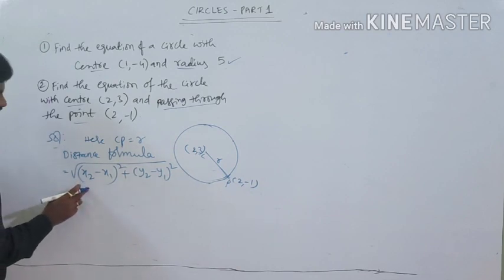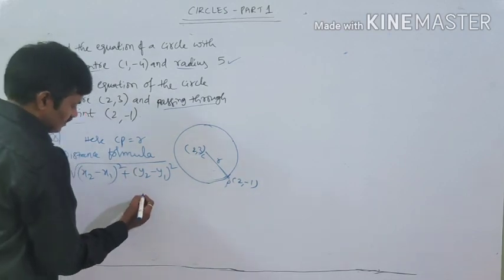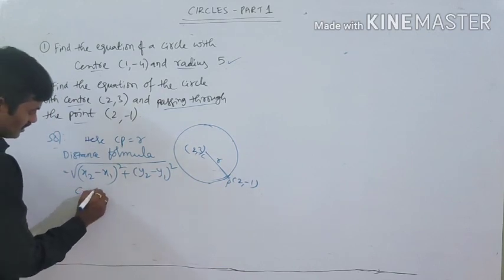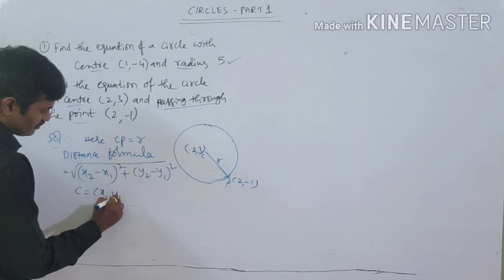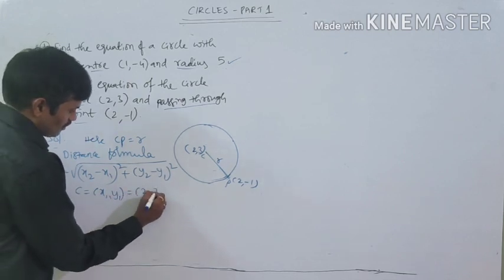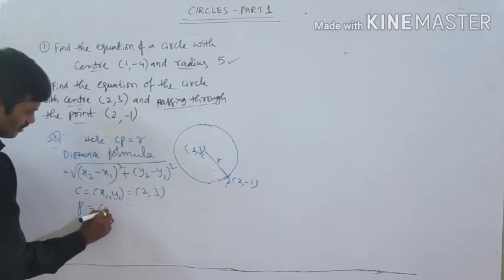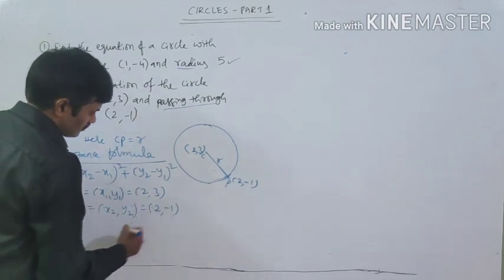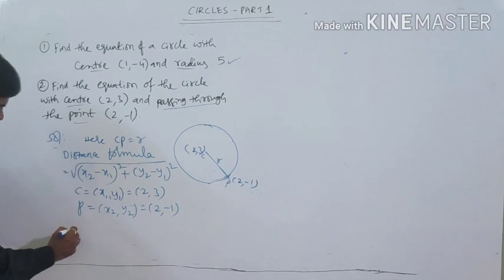Now, what are the values of x1 and x2 here? It's simple. Take the center C = (x1, y1) = (2, 3), and point P = (x2, y2) = (2, −1). Now substitute.